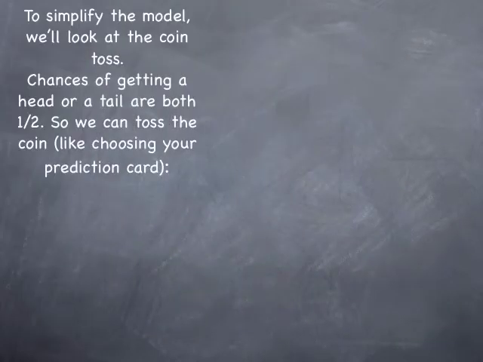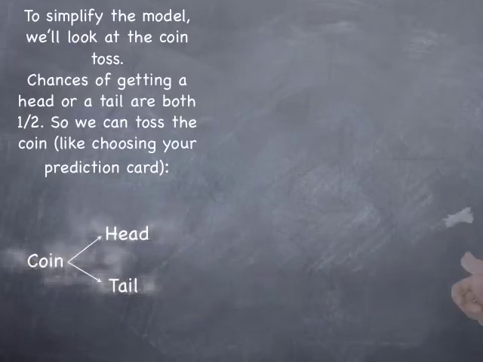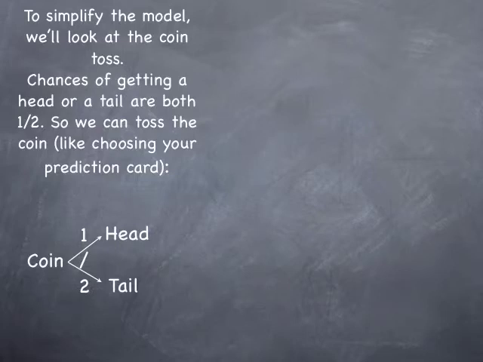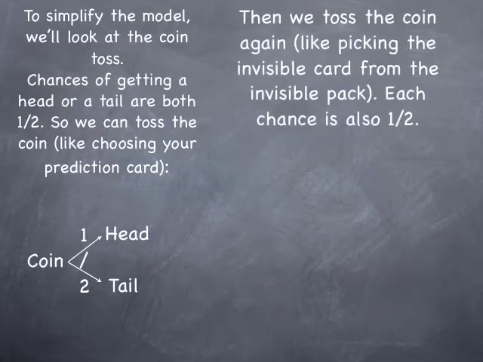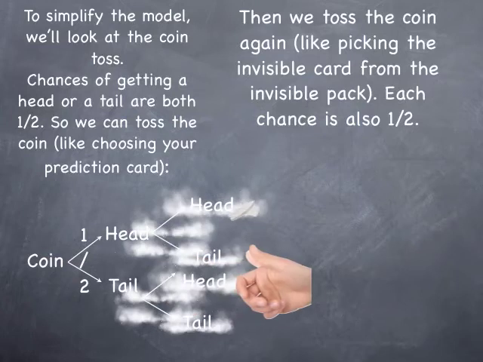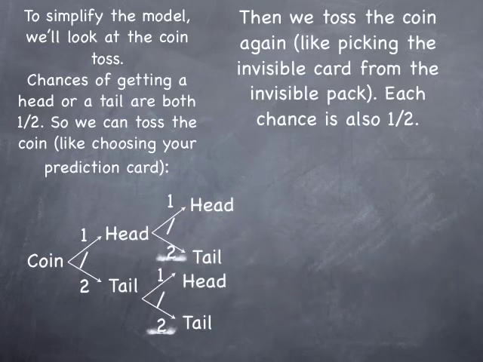Now to simplify it a bit, we're going to look at a coin toss. The chances of tossing a coin and getting a head or a tail are both a half. So we toss our coin, we can get a head or a tail, 50-50 chance. It's a bit like choosing our prediction card with the card trick. We'll toss the coin again. This is a bit like picking the invisible card from the invisible pack. Again, the chance of each is a half, and so we'll get 4 possible outcomes.